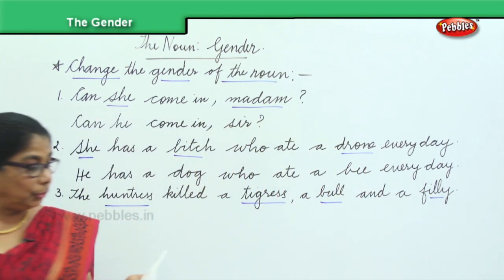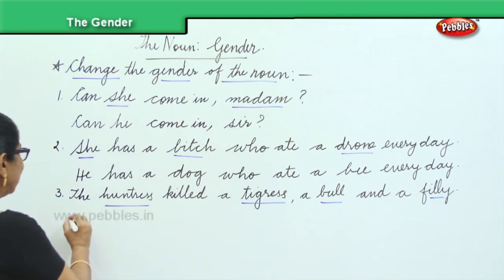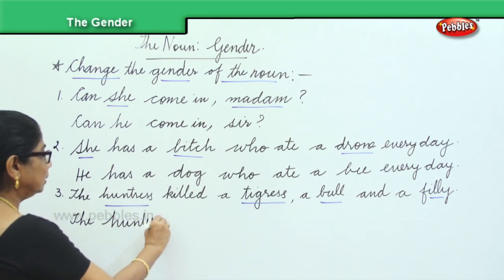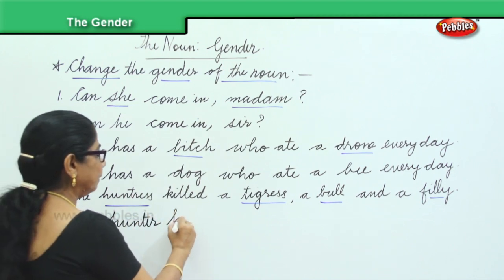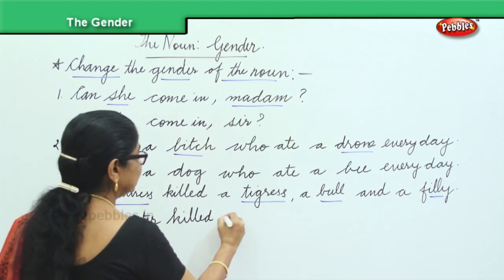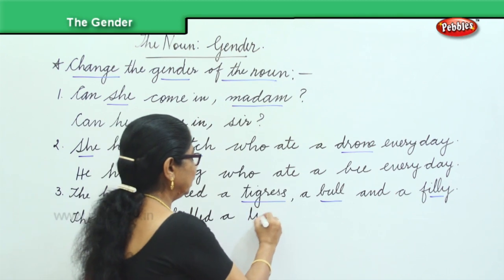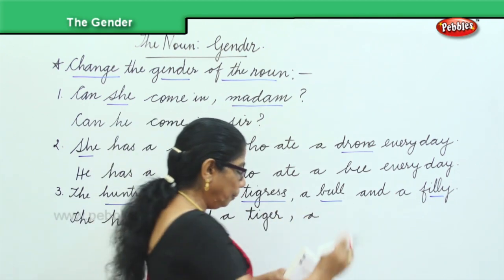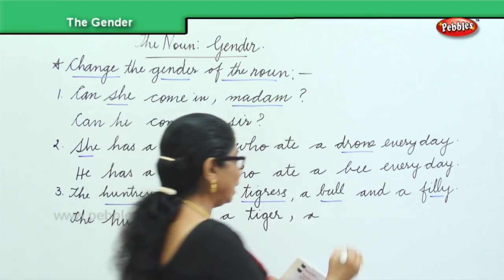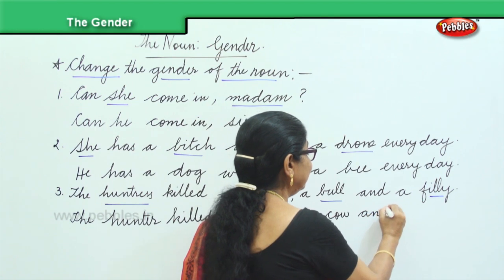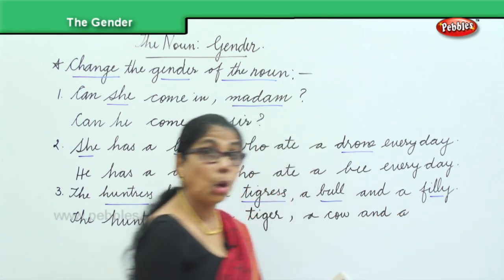Okay, now let's do it. The huntress becomes hunter. So you'll say, the hunter killed a tiger, very good. Then for bull, you will say a cow and a colt.